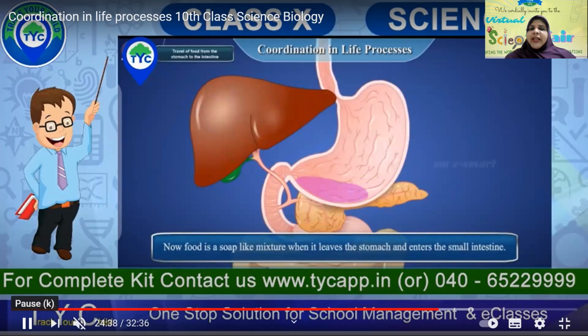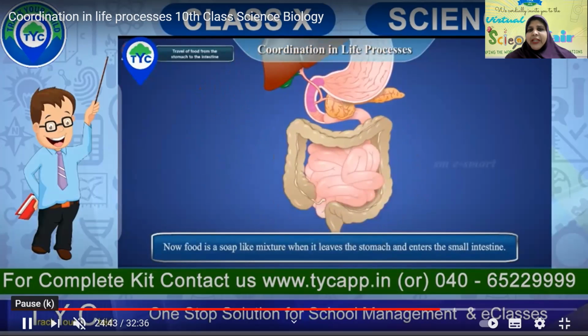Now, food is a soap-like mixture when it leaves the stomach and enters the small intestine.